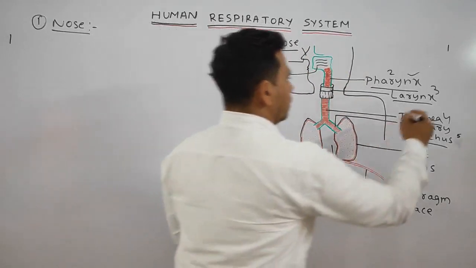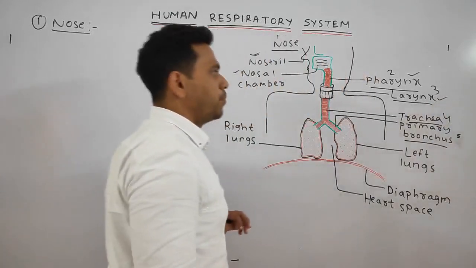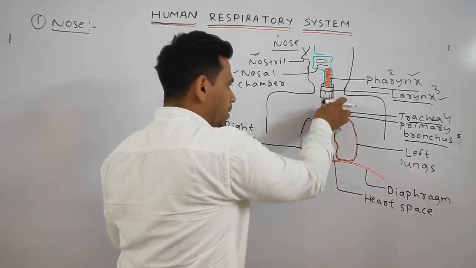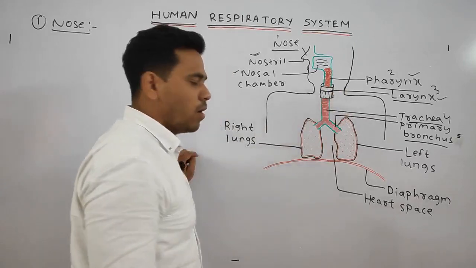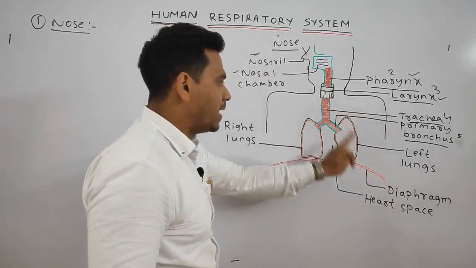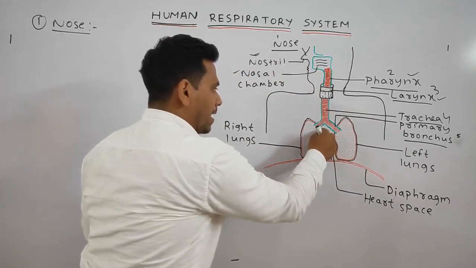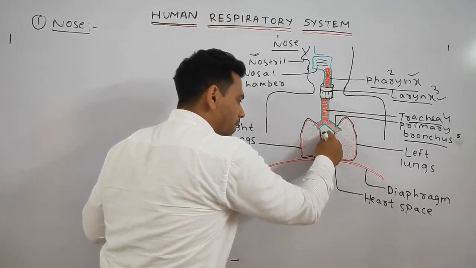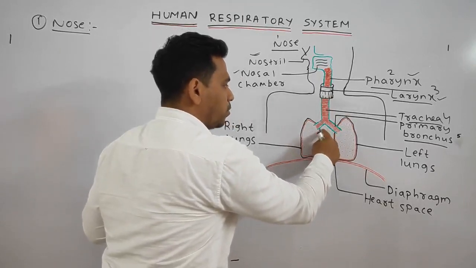Next, the larynx region, which is the most important point in the case of respiration. Then this tube-like structure is called the trachea or the windpipe, which is bifurcated into the bronchi regions. These are the primary bronchus regions. I have written this singularly, that is why I have written the primary bronchus region.